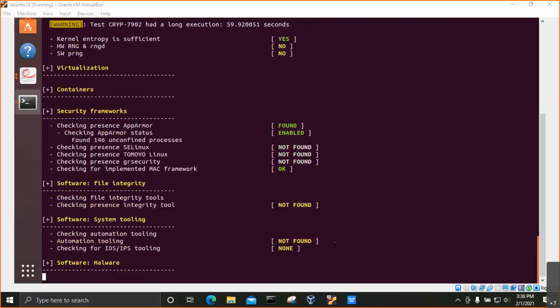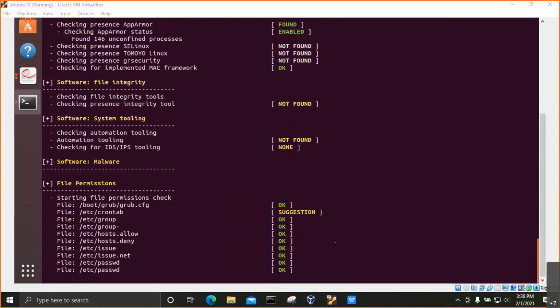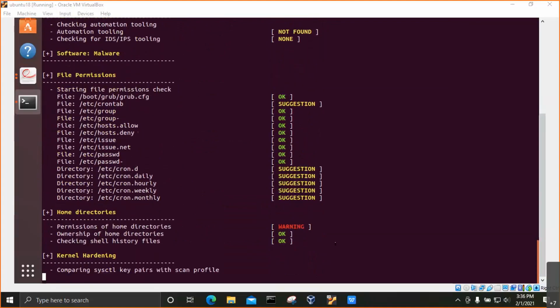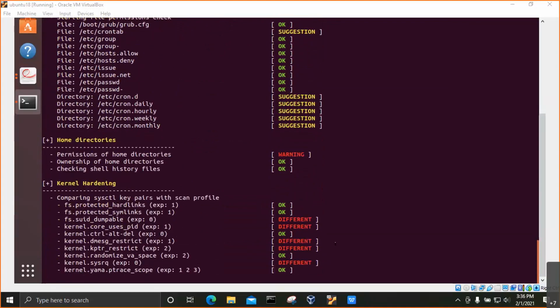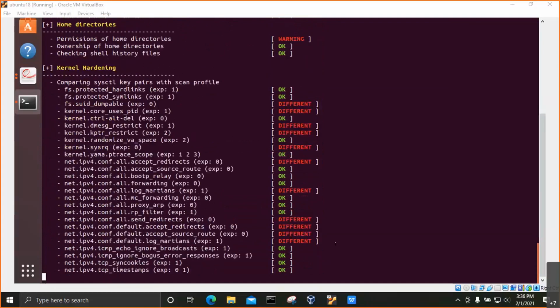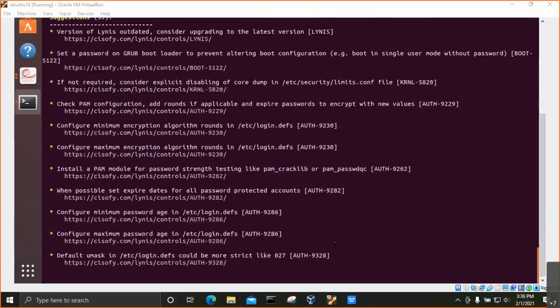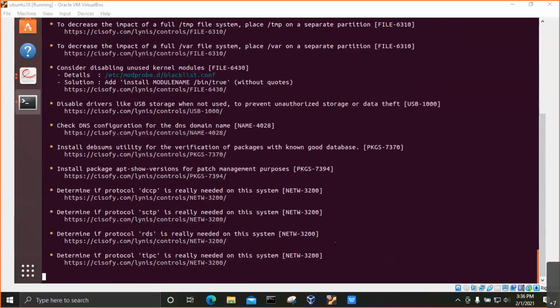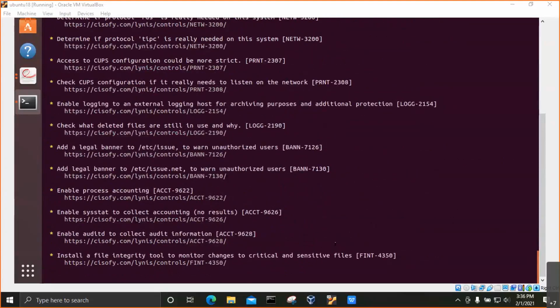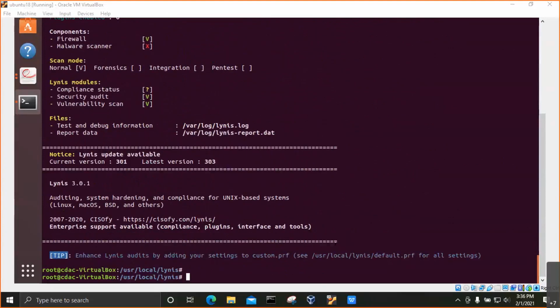Now you can see still it's taking a lot of things. Even it is checking for the malware protection, home directories, and even for the home directories, it's giving permissions of home directories as warning. That means there must be some parameters which are given for all access, and these are all the recommendations which we can see.